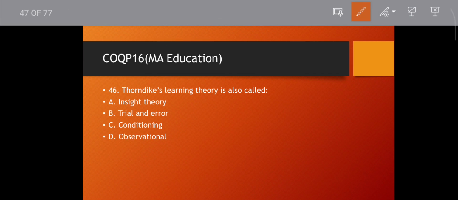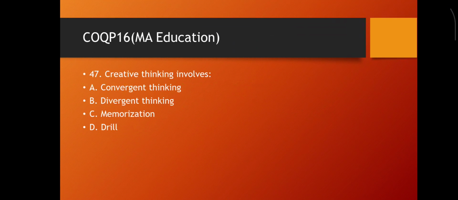Question number 46. Thorndike's learning theory is also called insight learning, trial and error. Trial and error. Insight, that is Gestalt. Conditioning, that is Pavlov. Observational, this is the Bobo doll experiment, which means Bandura. Okay, then move to the next question.